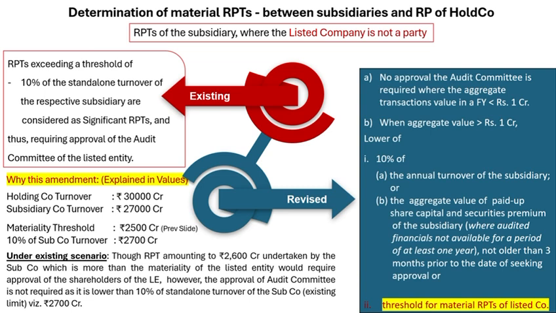Interesting. So, if a subsidiary's standalone turnover is huge, and the RPT exceeds the lower of 10% or the new scale-based materiality threshold of the listed company, it still needs approval of the audit committee of the listed entity, as well as the listed company shareholders? Here, the approval threshold would be whichever is lower: 10% of the subsidiary's turnover, if the subsidiary has completed 1 year and has audited financials for the year, or a formula involving share capital and premium, if the subsidiary has not completed 1 year, sets the bar.